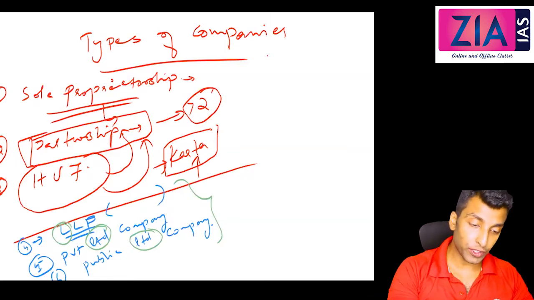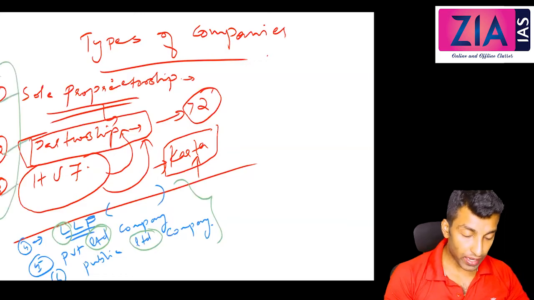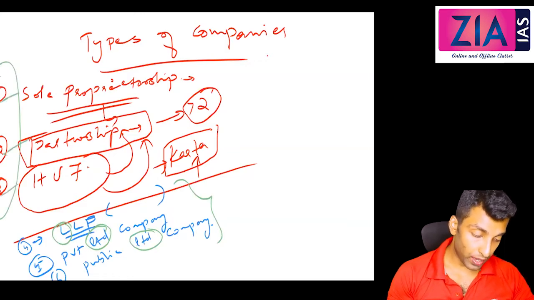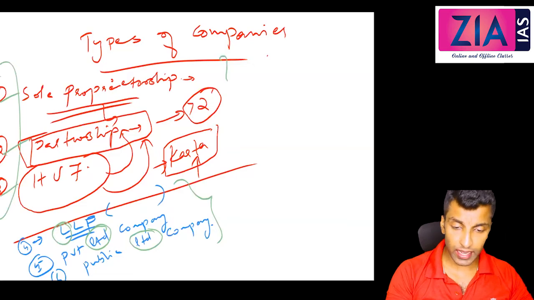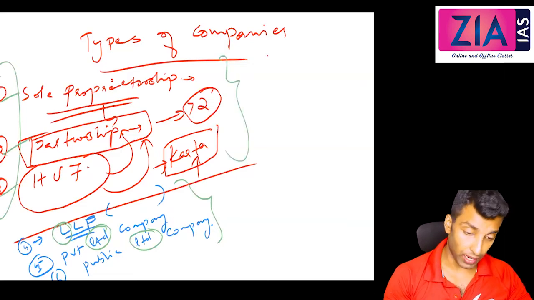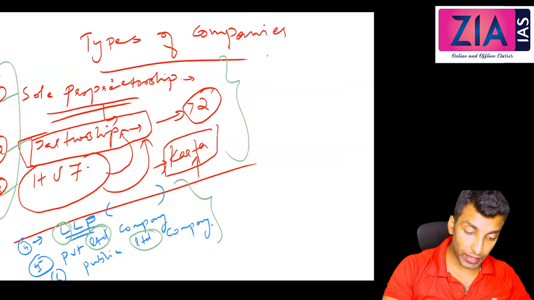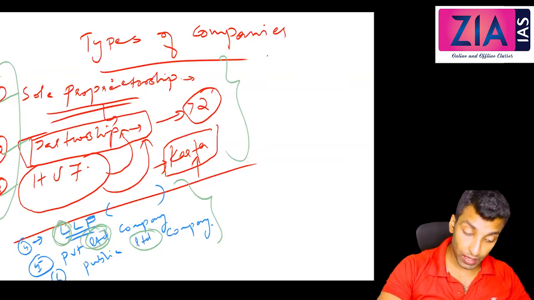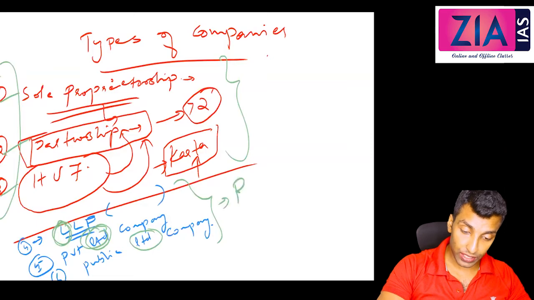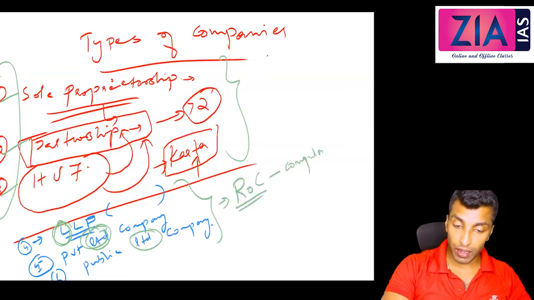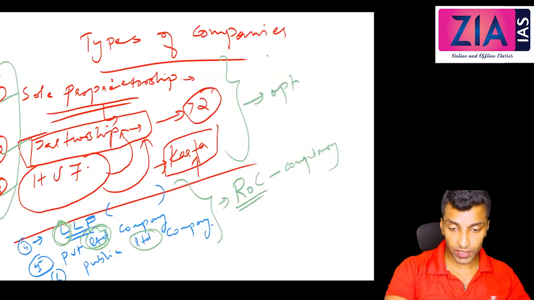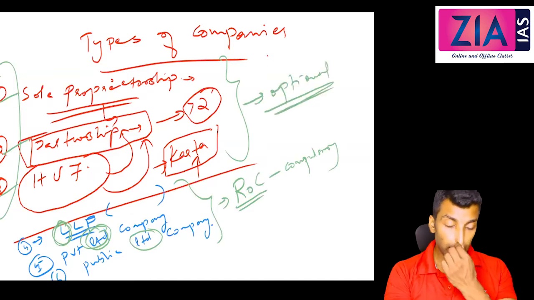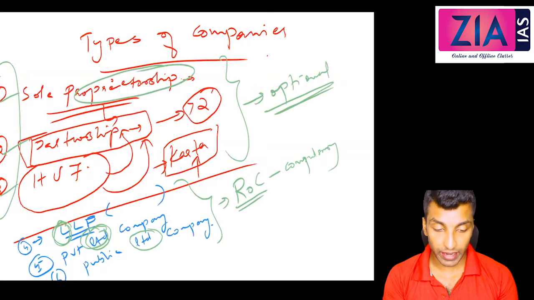Now when we discuss the first three, the sole proprietorship, partnership and Hindu undivided family, here the company and owners are the same entity. So in these three cases even registration is optional. But when this limited is coming, registration with the registrar of companies is compulsory. So registration with the registrar of companies is compulsory here, but it is optional in this case, because here individual and company are the same entity.